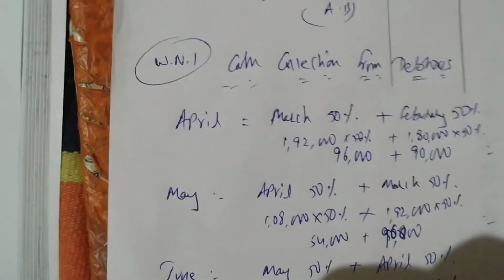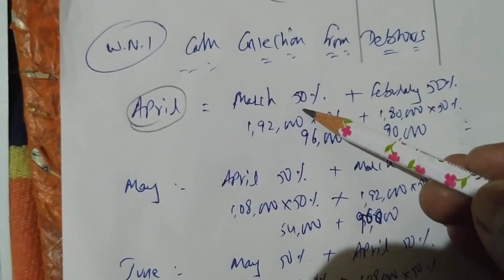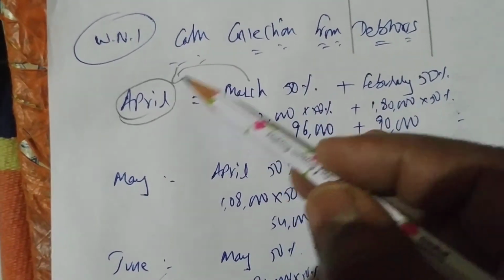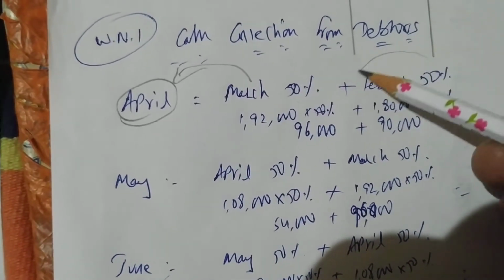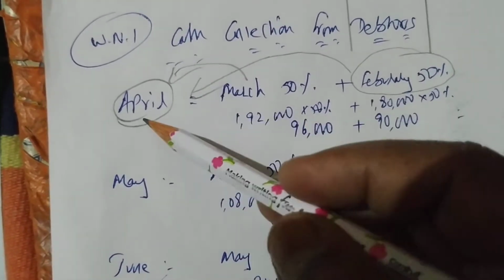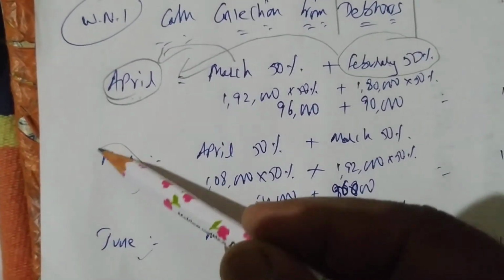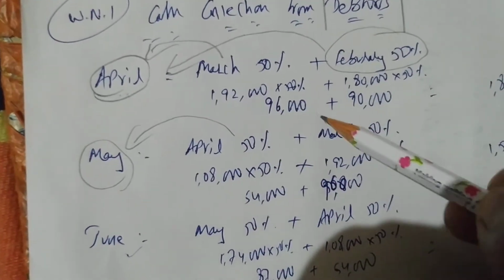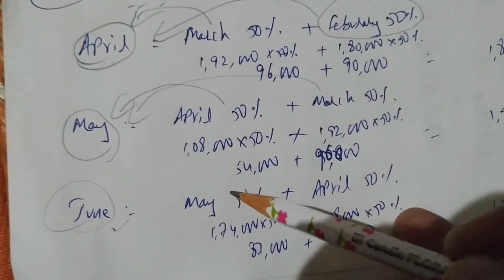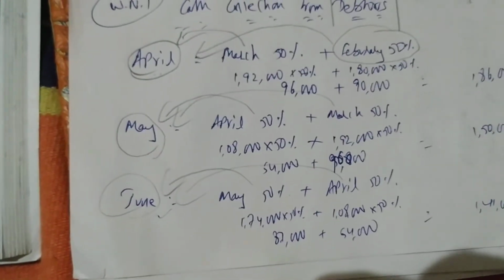So see, in the question, let me explain. April collection from debtors we are finding out. He is saying 1 month before means March payment will be received in the month of April, 50%. And 2 months before means February month 50% will be received in the month of April. So in the month of April we will receive March 50% and February 50%. In the month of May we will receive April 50% and March 50%. And in the month of June we will receive May 50%, 1 month before, and 2 months before means April 50%. It's very easy.